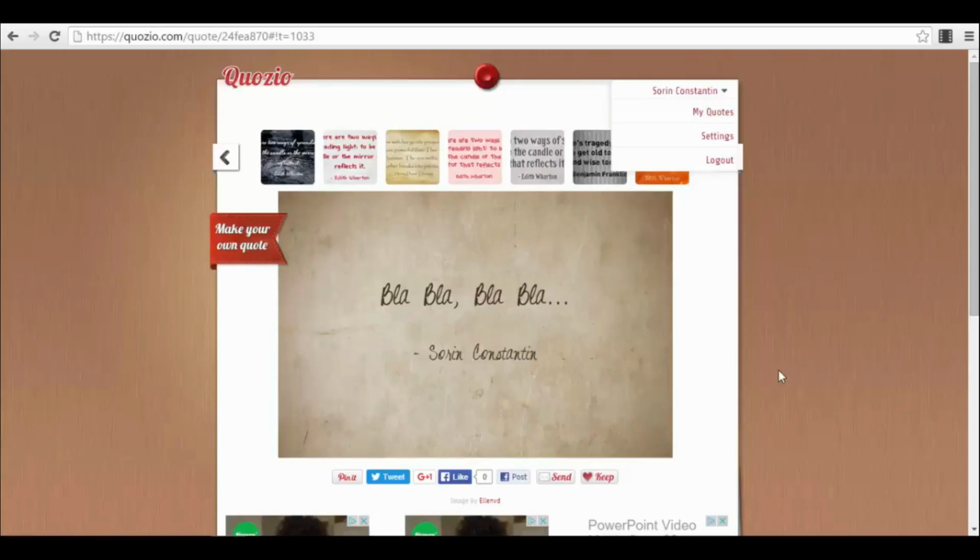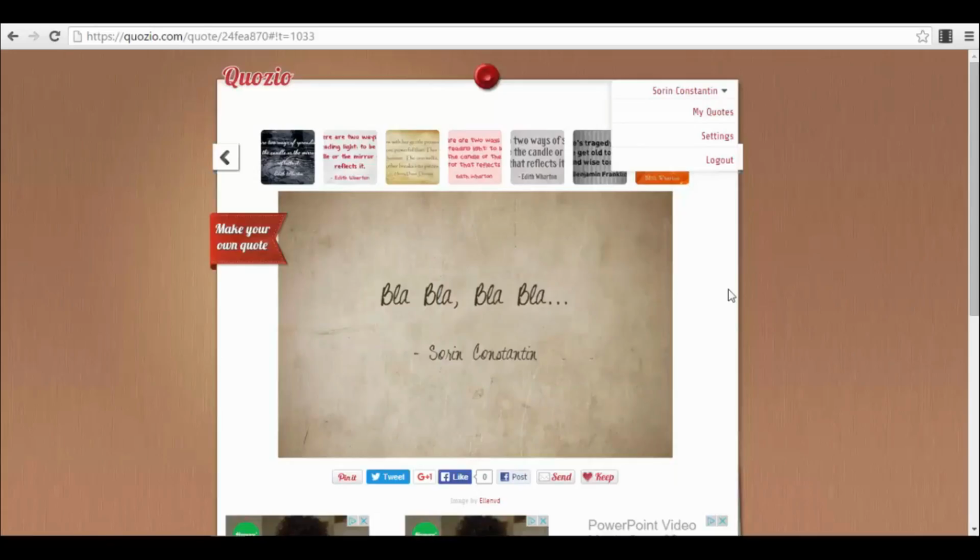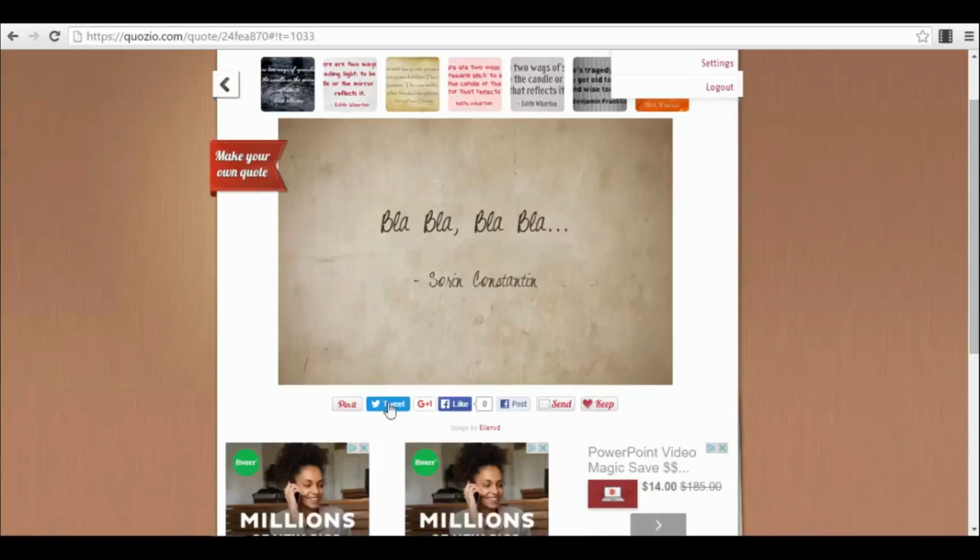And after that, how you save your image is actually very simple. You right click on the image, save image as, and after that you just upload it to your social account wherever you want to upload it. Obviously you can automatically share it from here on Facebook, Google Plus, Tweet, or any other platforms where you have a button to do that.